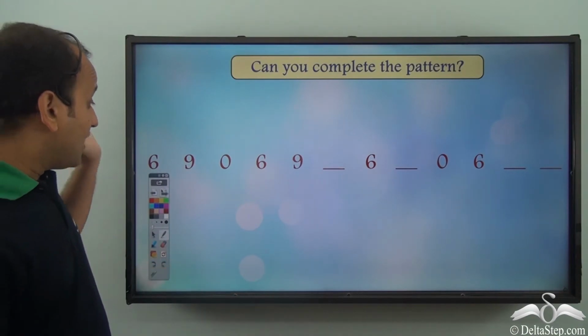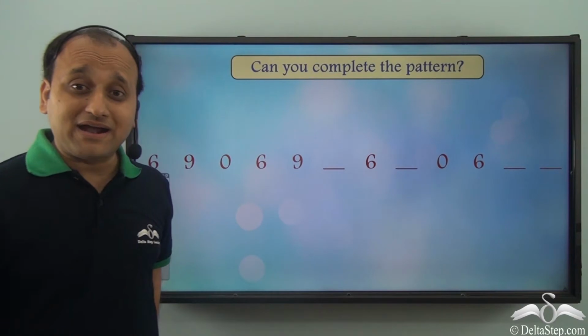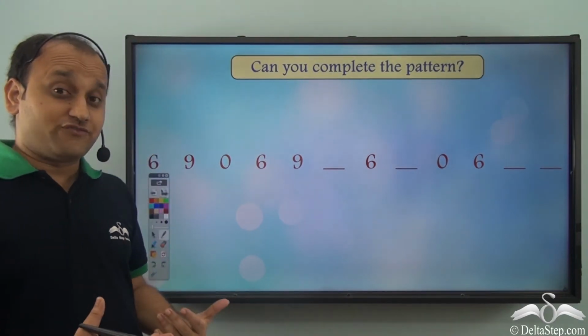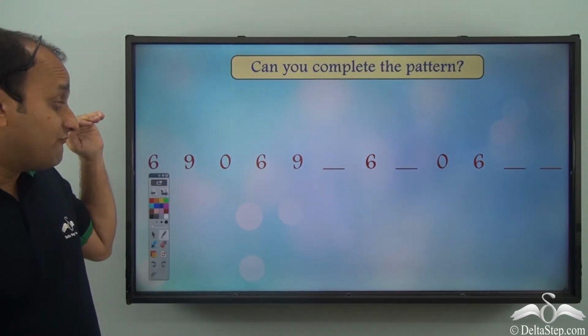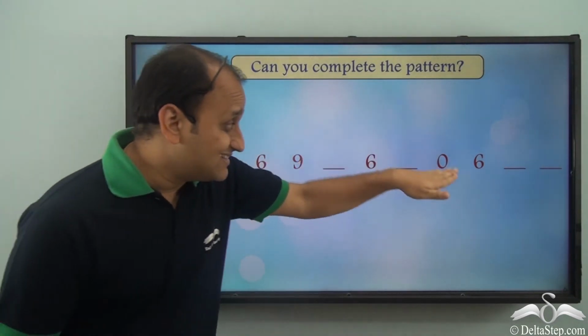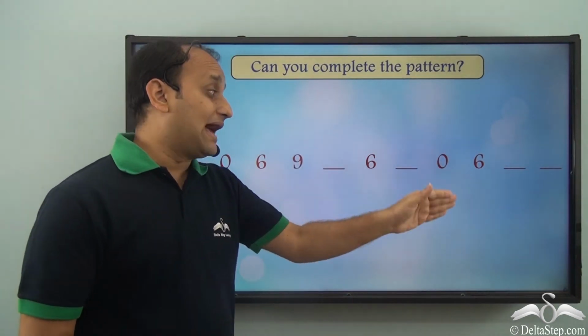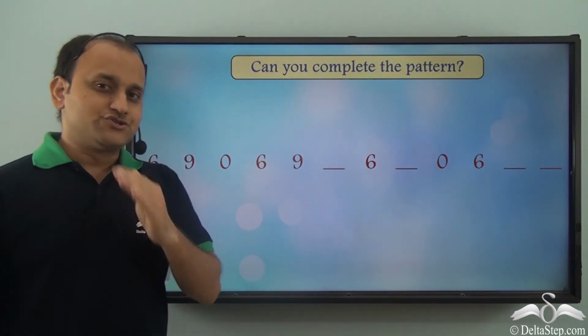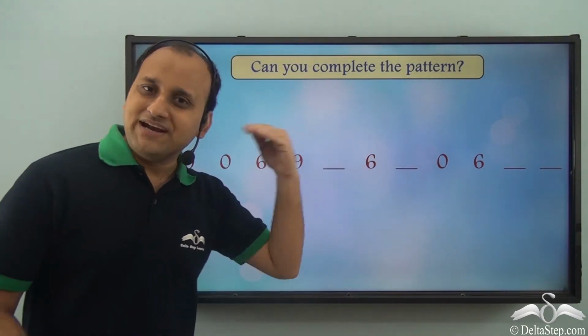Now I have another pattern here. Now can you complete the pattern? Well, for that you will have to first of all identify the rule, and once you know by what rule this pattern is existing, you will be able to fill up the blanks and complete this pattern. So can you identify the rule and can you complete the pattern?